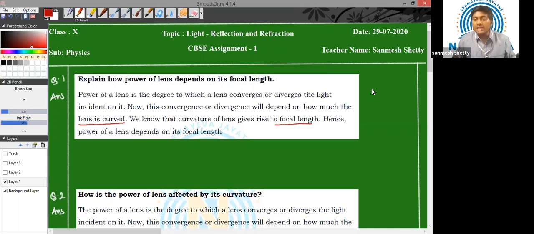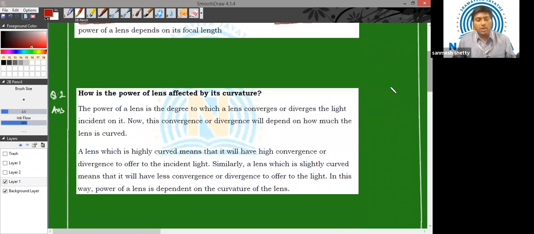Now there is one more equation to relate power of the lens and the focal length, which is given by P is equal to 1 by F. This relation is given to show that power is related to the focal length. Again, let us go to our next question.